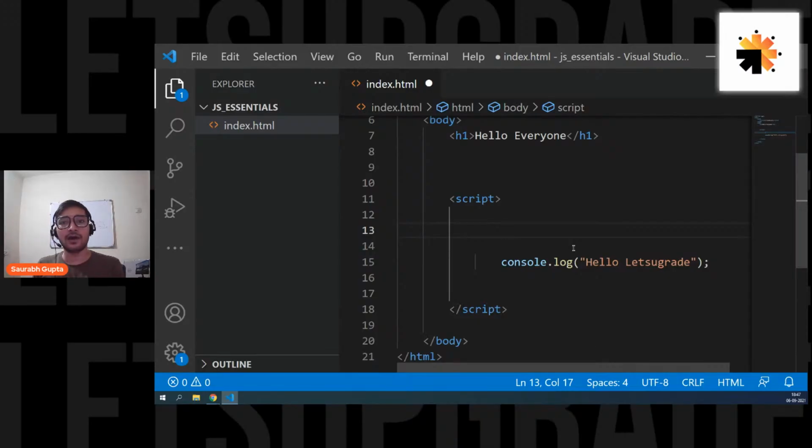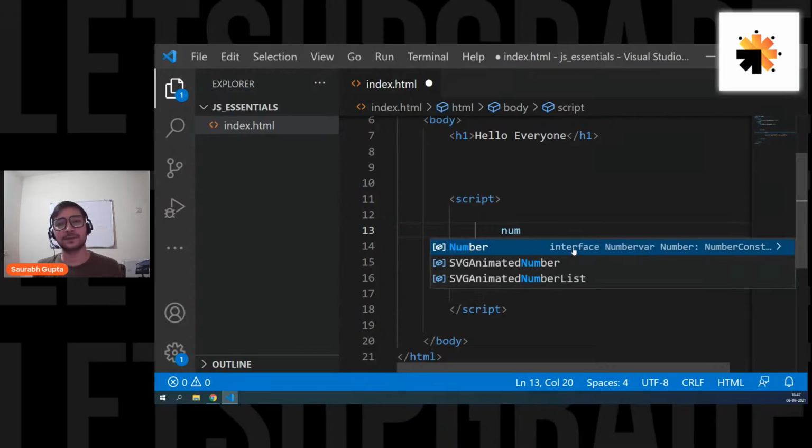Okay. Now, how do you create a variable? That's one of the important things that you learn whenever you start working with any programming language. How do you create that temporary memory location through your program? It's really simple. In JavaScript, you simply name it, like this. Just write any name, any identifier for that variable. For example, let me write num, something like this.